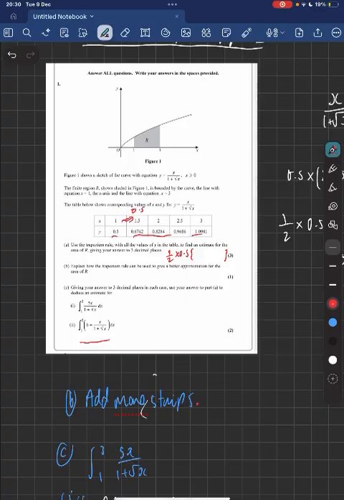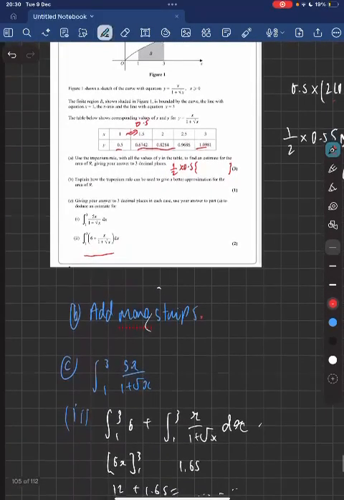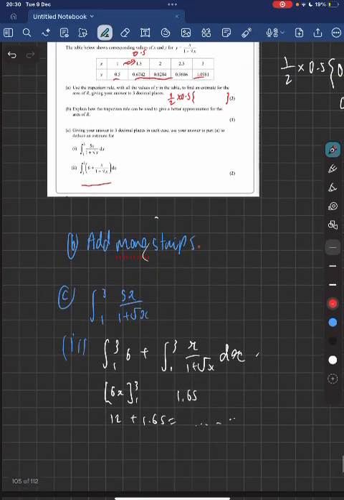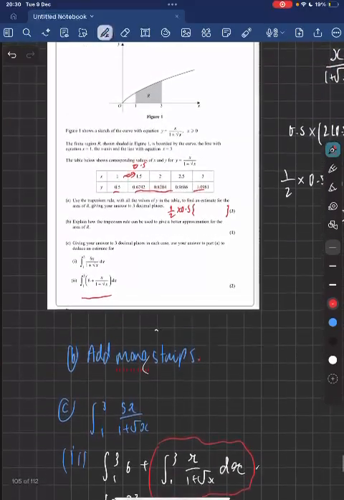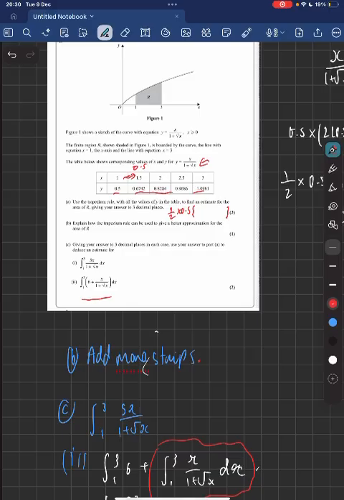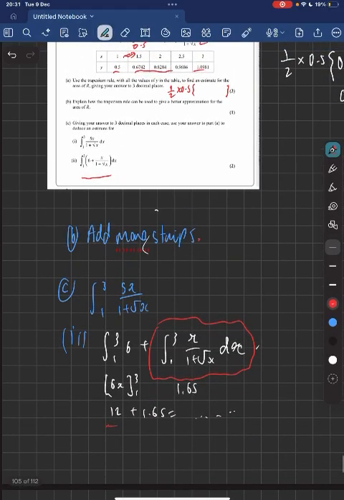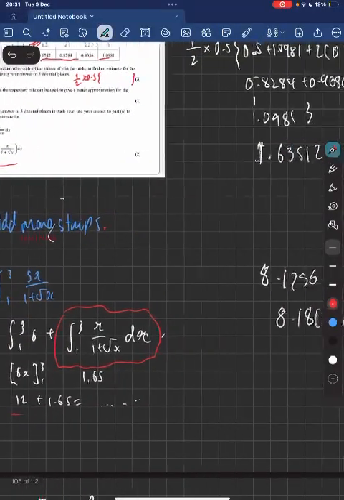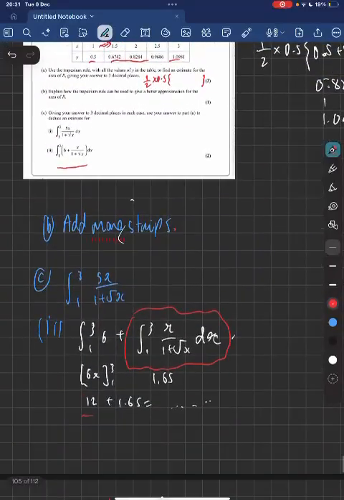Okay? What we're going to do is we're going to evaluate the integral from 3 to 1 for 6. And that will give us 6x because I'm integrating with respect to x. And that will give me 3 and 1, which will give me 12. Okay, because it's 18 and then minus 6. So it's going to give me 12. And then 12 add this integral, which we already know. We already know this from the first part. From here, we already know the approximation is going to be 1.65 something. Or 1.63. So that's going to be our answer.